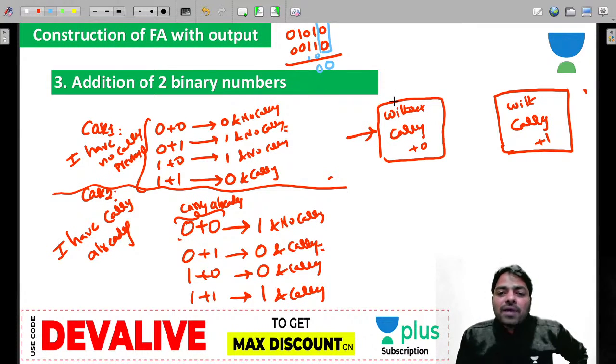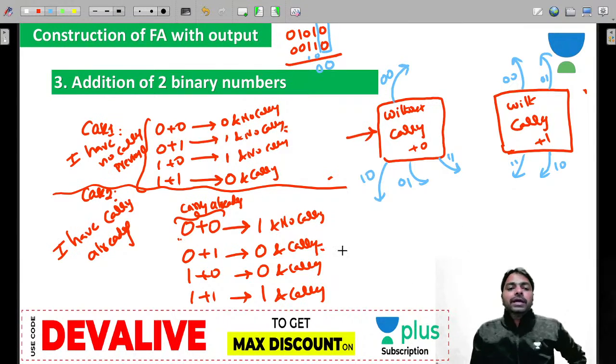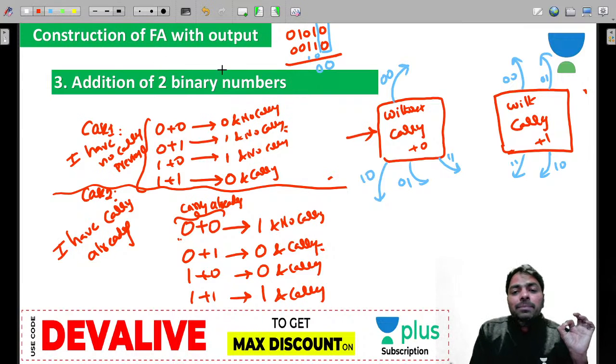That means from here, how many combinations do you have? 0 0, and you have to think about 0 1, you have to think about 1 0, you have to think about 1 1. 4 combinations, guys. From every state we may get 4 combinations. You need to work on 4 combinations. But here the assumptions are very important.